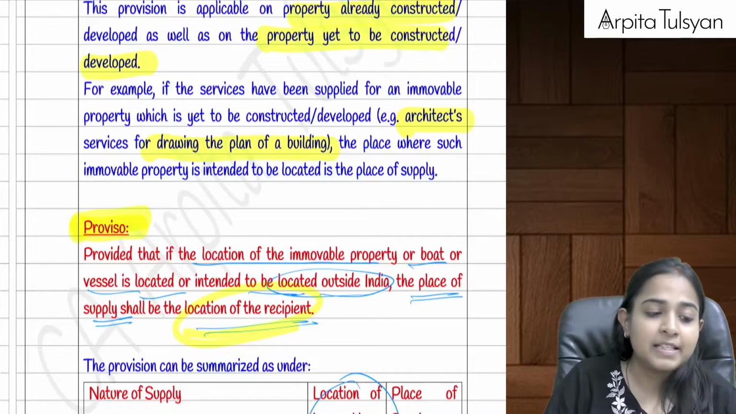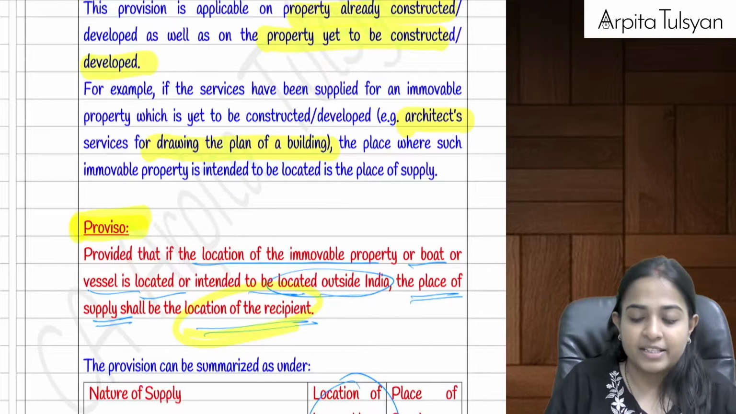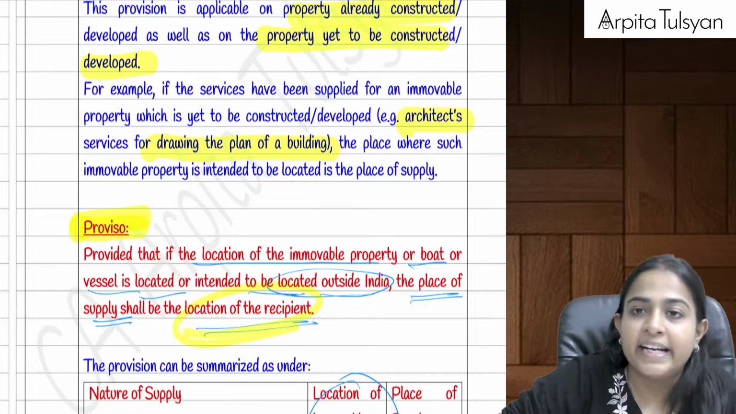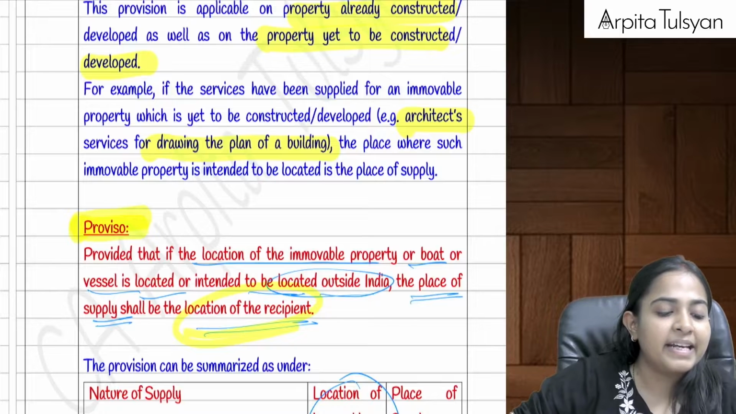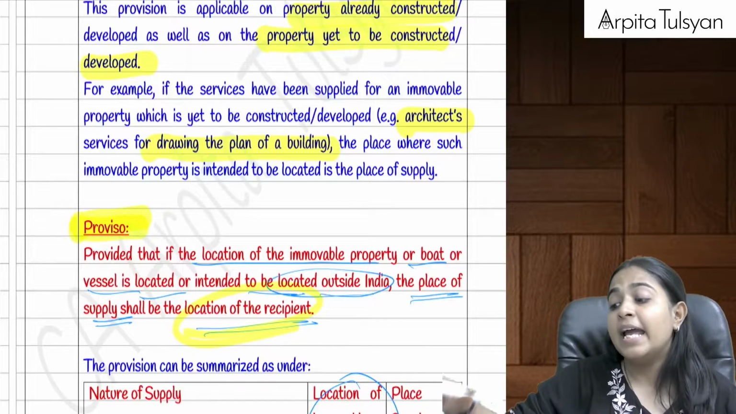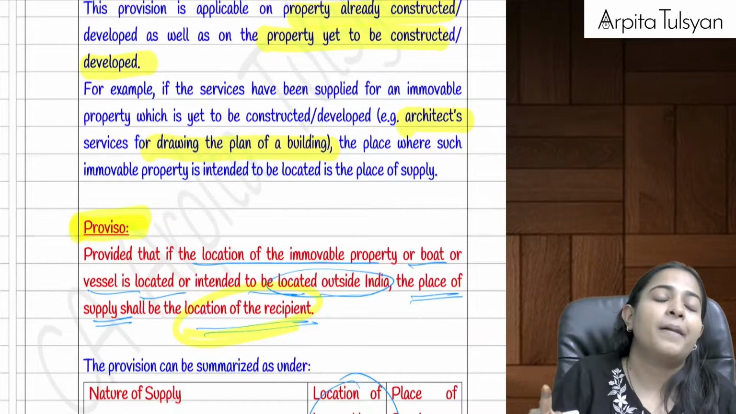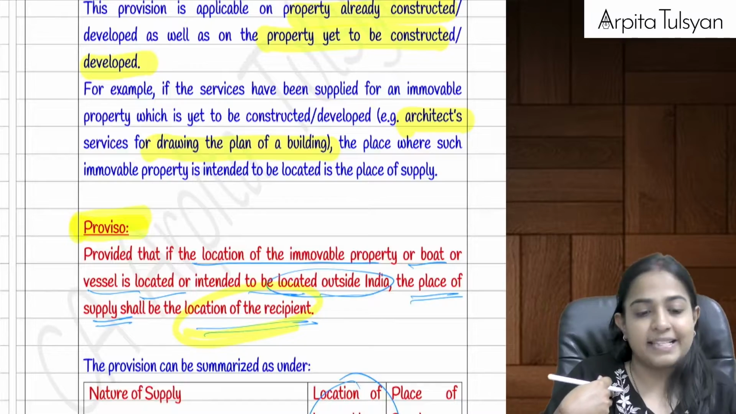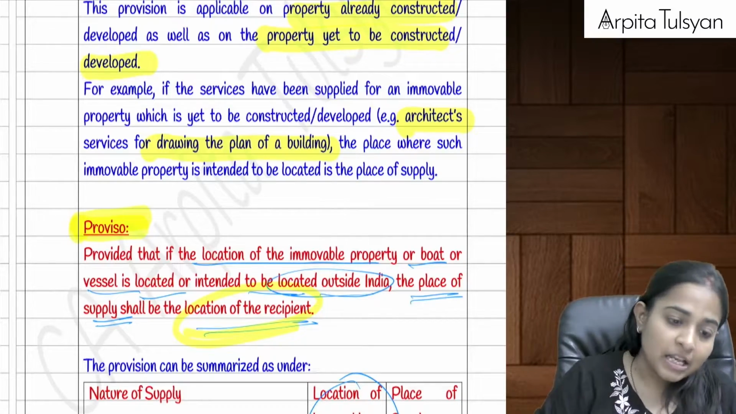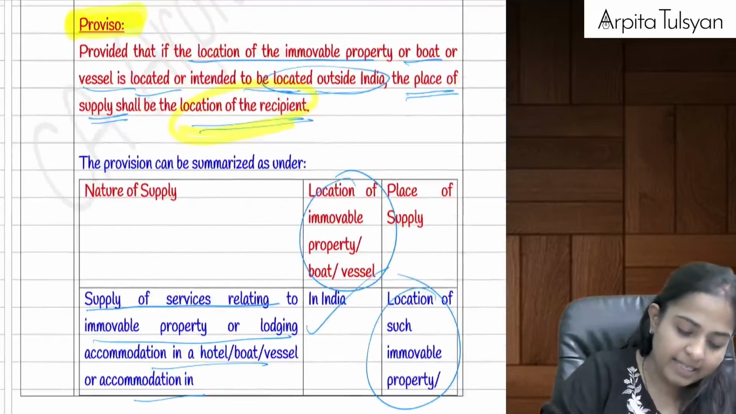Very clear with this? Now listen, just try to understand. If the property is here in India, then the place of supply will be the location of that immovable property. If the immovable property is located outside India, then the place of supply will be the location of the recipient. Very clear with this? Now listen, this is the summary table that is given for you.